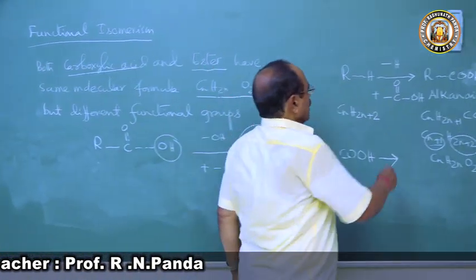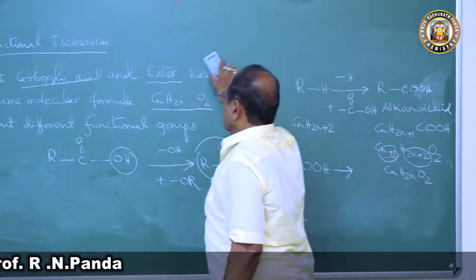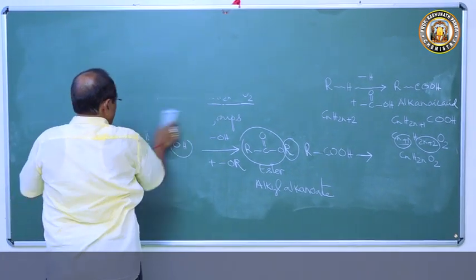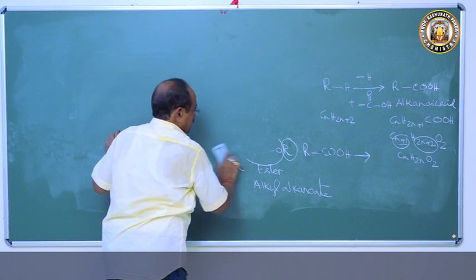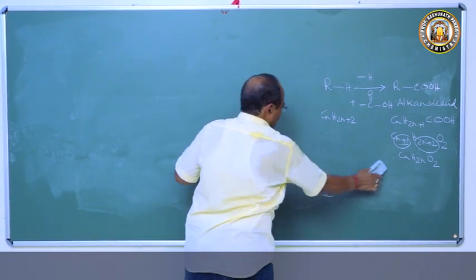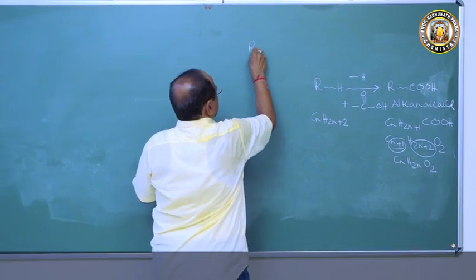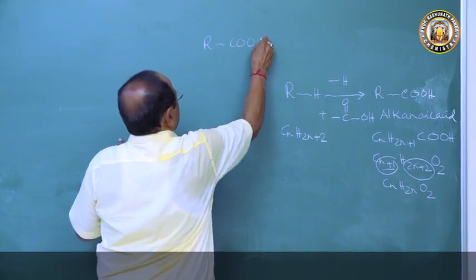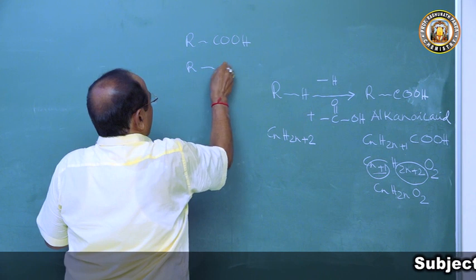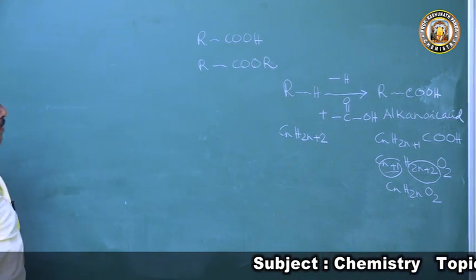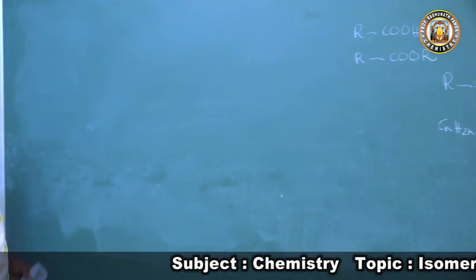Now we can explain here that both carboxylic acids and esters have the same molecular formula but different structure. So carboxylic acid is RCOOH and ester is RCOOR. They have the same molecular formula but different functional group.